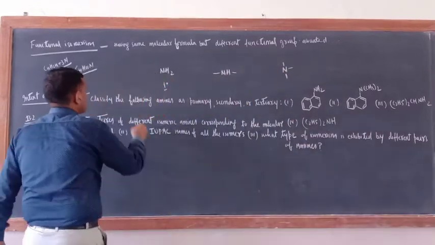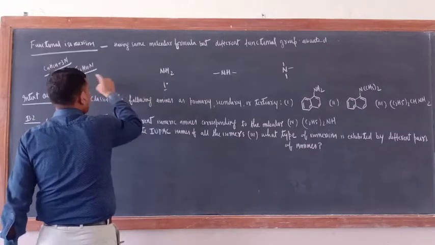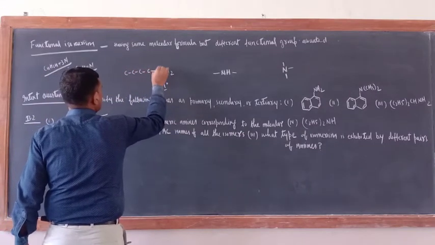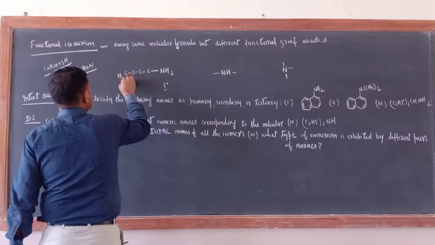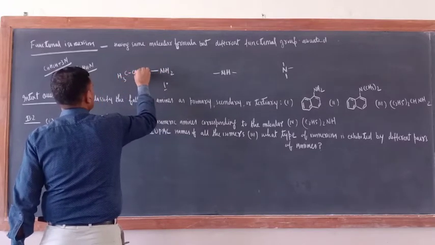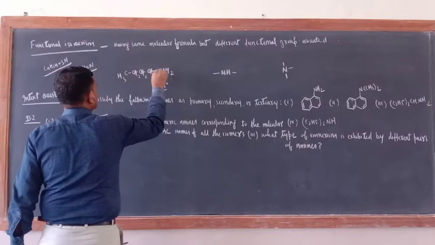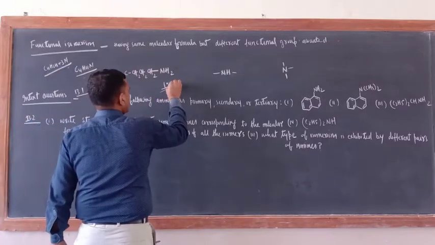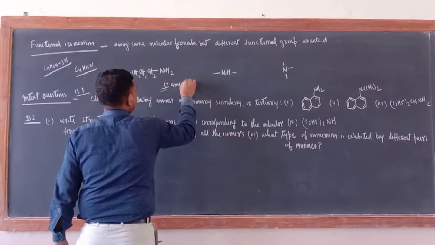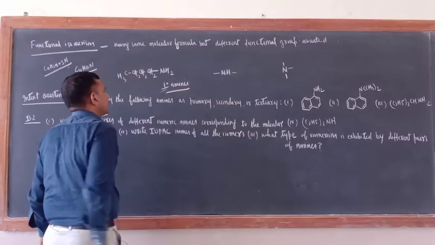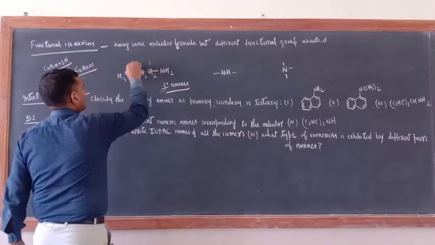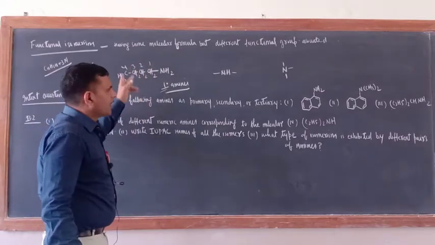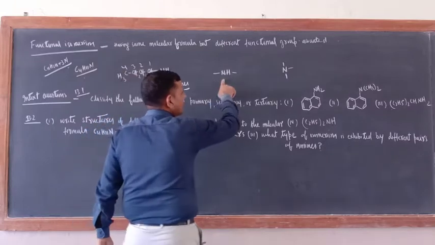Okay. So just see here. Now how many carbon atoms? C, C, C, C. So this is CH3, this is CH2, this is CH2, this is CH2. Correct or not? What is this one? This is 1 degree amines. What is this one? 1 degree amines. 1, 2, 3, 4. Okay, 1 degree amines. Now 2 degree amines can also be prepared.